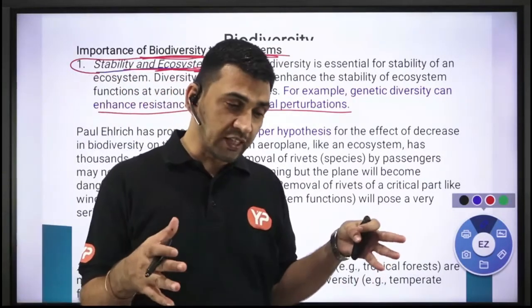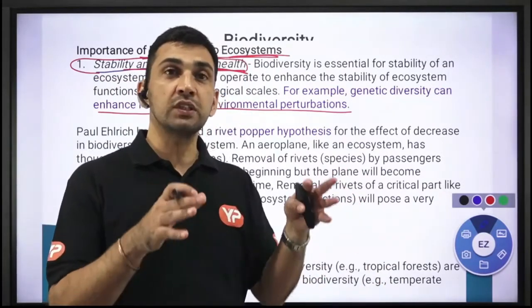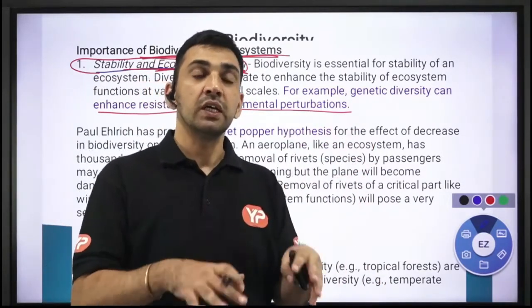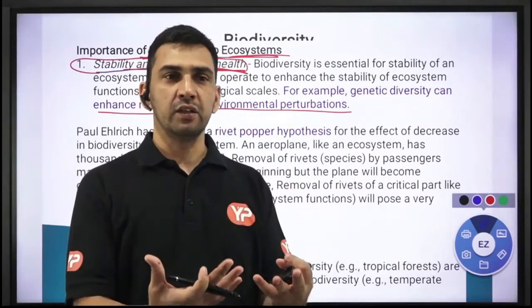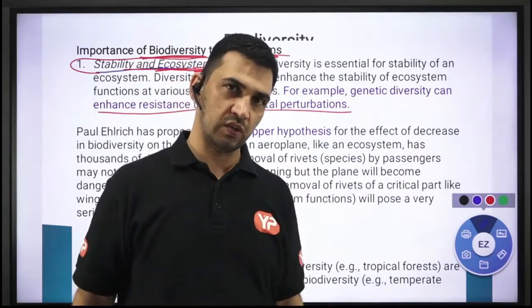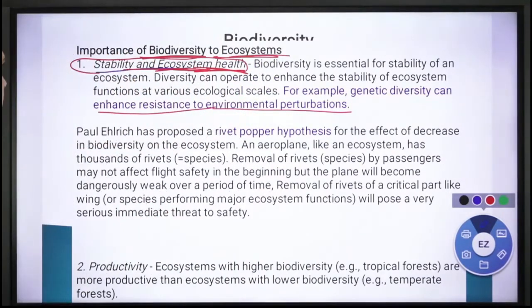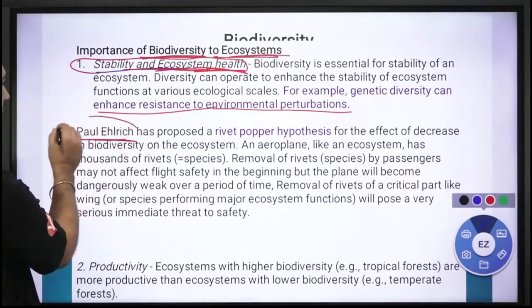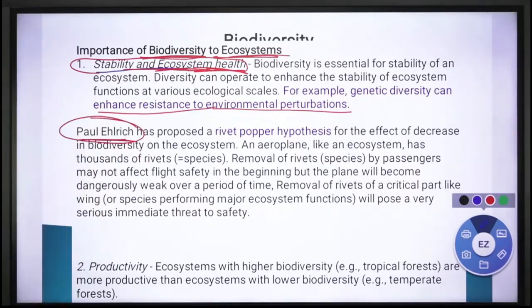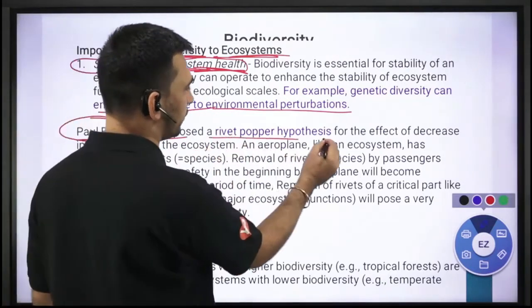अगर if there is some changes that takes place in that ecosystem, it does not get influenced because you are having like wide जो बहुत ही variety है, so they may be able to resist those changes, right? And that is a benefit that you are going to get. अच्छा, इससे related एक model है, even though you don't need to remember it very specifically, but anyway, this is like Paul Ehrlich जो proposed a rivet popper hypothesis, right?